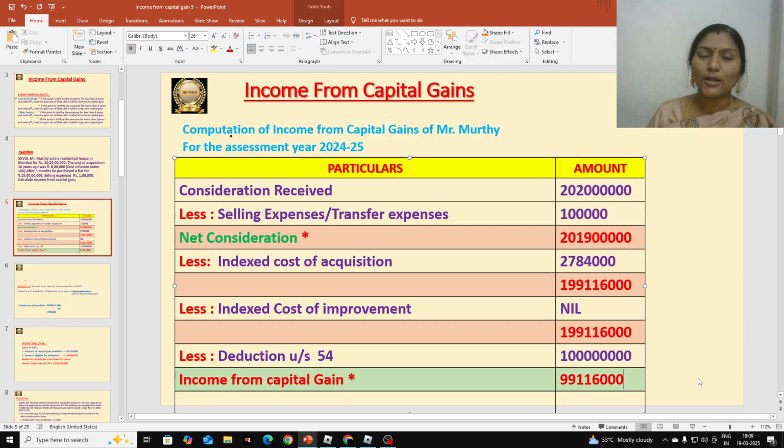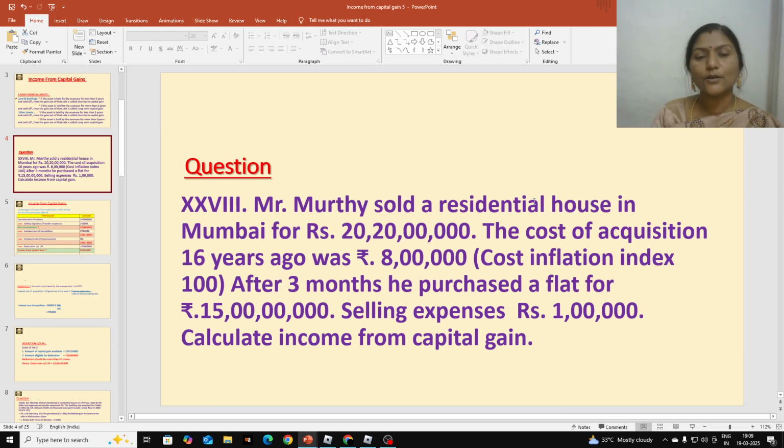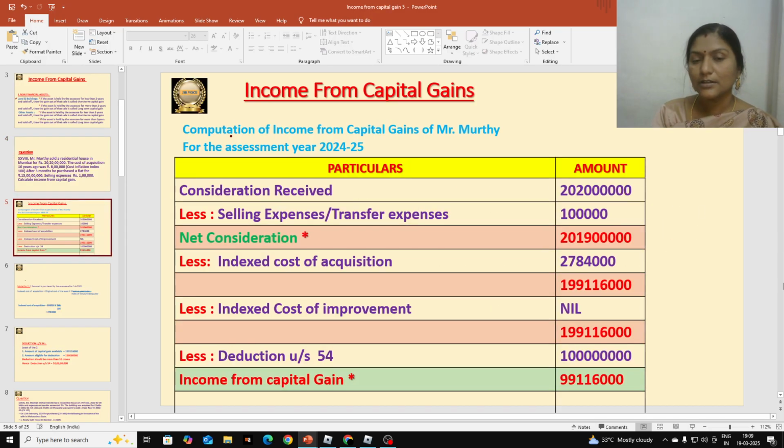In this problem I have focused on deduction under section 54. Let me show what I discussed with you now. This is the question that I took, and after the question we started the solution. This is the main solution part.